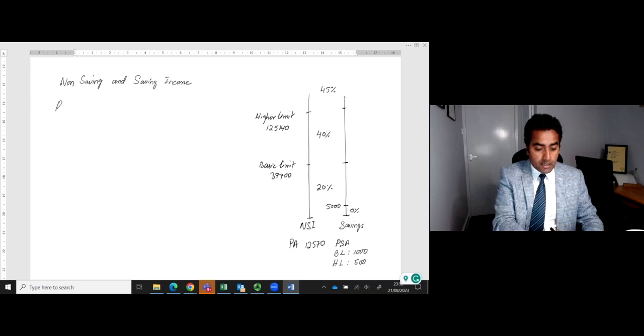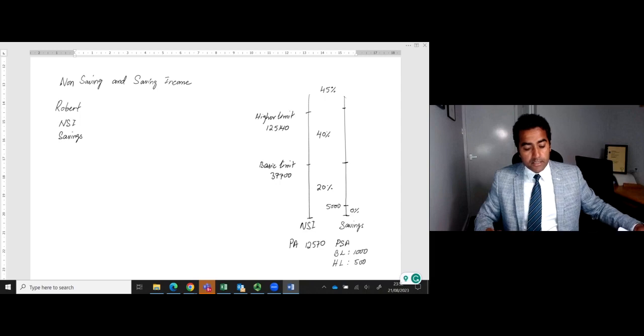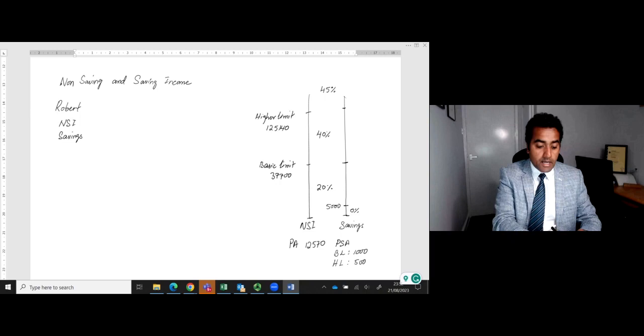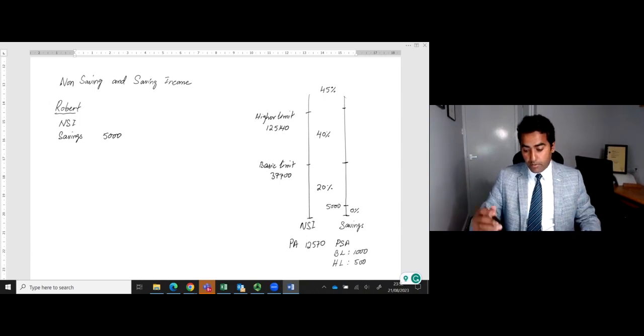In my example today, I have Robert, who has non-savings income and savings income. But before I calculate the tax for both incomes, I am assuming that Robert only has £5,000 of savings income. That's all he has. Following the savings ladder, the first 5,000 will be taxed at 0%.